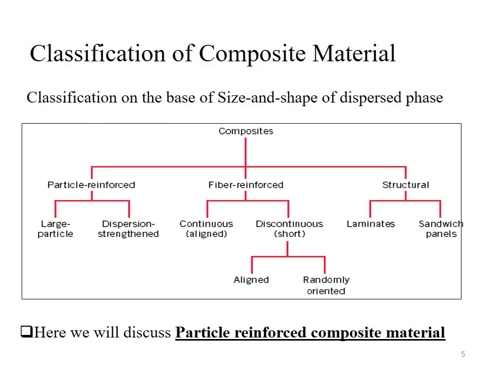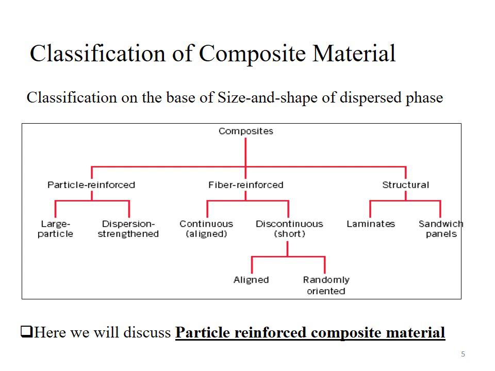Classification of composite material. As I told you in the previous slide, there are two ways to classify the composite material. One way is based on the matrix phase. On the basis of matrix phase, the composite material is of three types: metal matrix composite material, polymer matrix composite material, and ceramic matrix composite material.